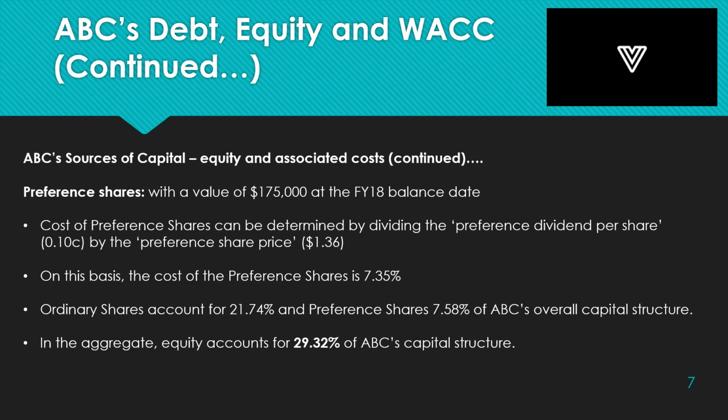ABC has issued preference shares, the details of which are on the slide. The cost of the preference shares is determined by dividing the preference dividend per share by the preference share price. The preference dividend per share is 10 cents. The preference share price was $1.36 at the end of 2018. The cost of ABC's preference shares is 7.35%. The ordinary and preference shares respectively account for 21.74% and 7.58% of ABC's overall capital structure, which is 29.32% in the aggregate.